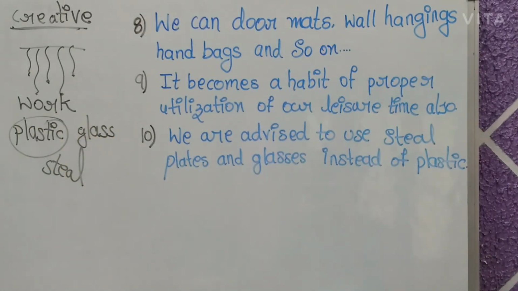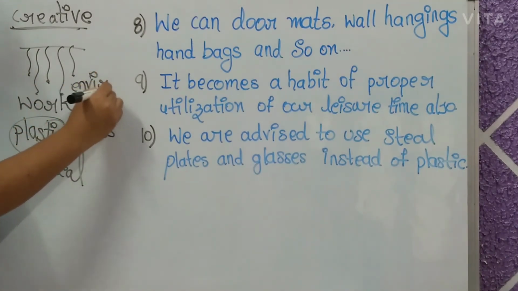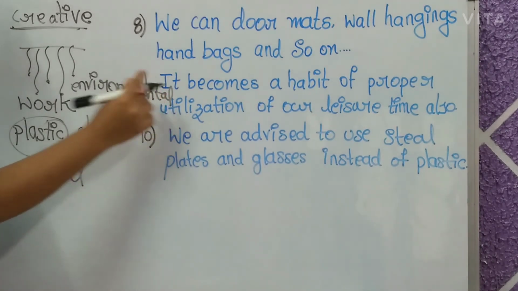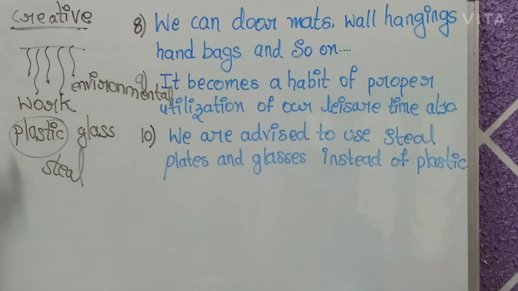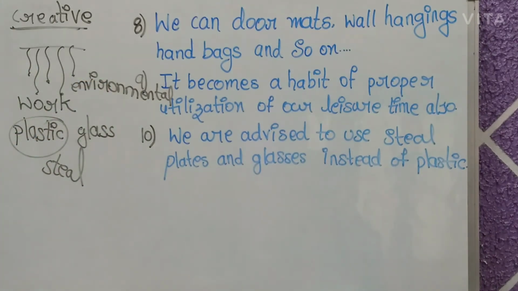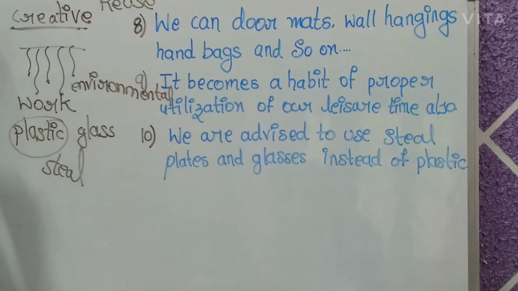Isn't it, friends? So the government has to take some actions to decrease environmental pollution. The government has to advise some points to decrease environmental pollution. So this is about plastic. We can reuse plastic and other waste material. Not only plastic, we can reuse other waste material.